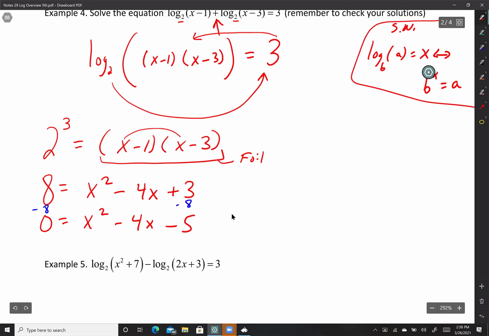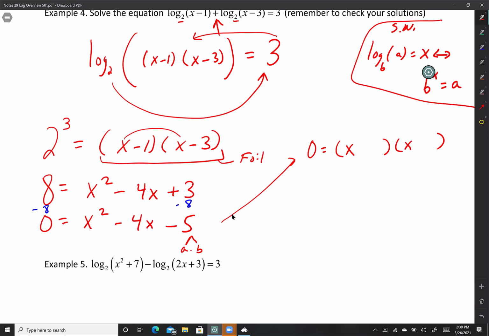All right, anyways, continuing. From there, now that I have x squared minus 4x minus 5, I'm going to factor these out, guys. So look, two numbers that when I multiply give me negative 5, but when I add them up, give me negative 4. Can you think of those two numbers? What two numbers am I thinking about?